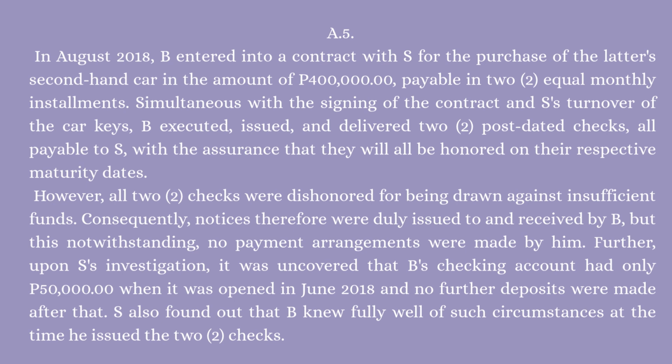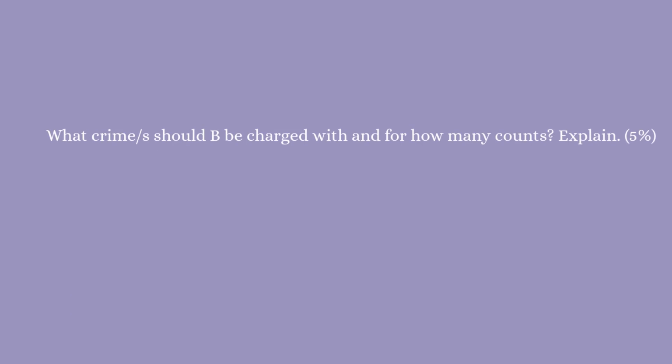Further, upon S's investigation, it was uncovered that B's checking account had only 50,000 when it was opened in June 2018, and no further deposits were made after that. S also found out that B knew fully well of such circumstances at the time that he issued the two checks. What crime or crimes should B be charged with and for how many counts? Explain.